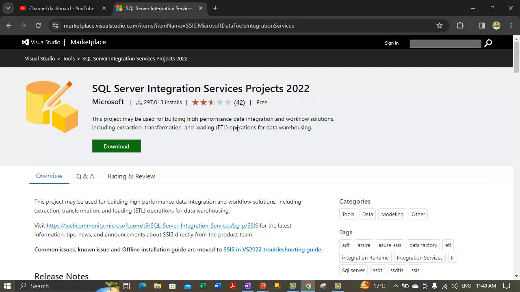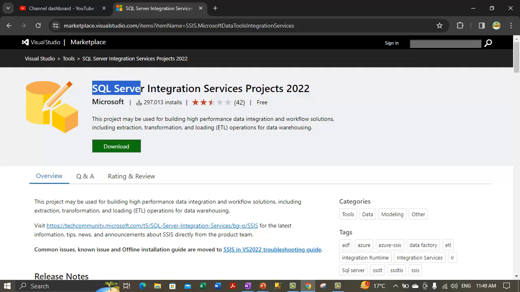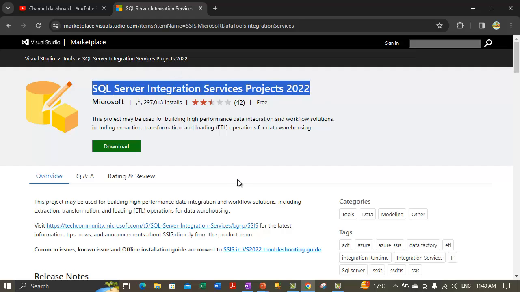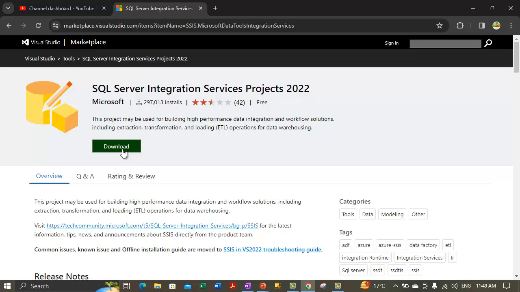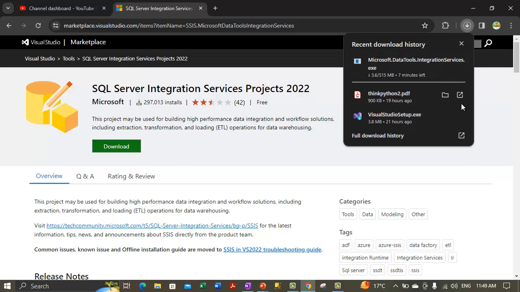Let me take you to a page. This is the page where the extension exists, so we can download and install it. You can search for it on Google and you will find this page. Let's download this extension quickly. Right now it's being downloaded. It's a 515 MB extension, so I'm pausing this video. In the meantime, the extension is being downloaded, and once it's done, I will show you how to install it.